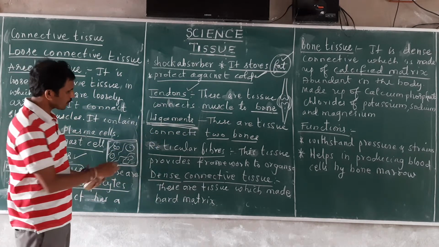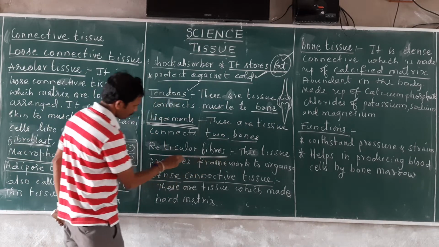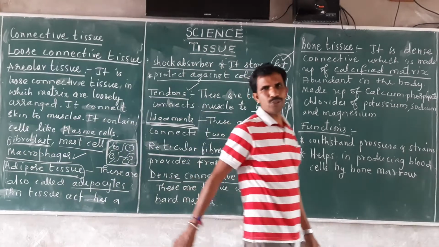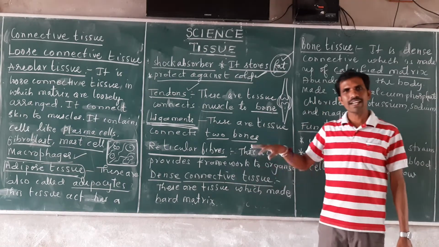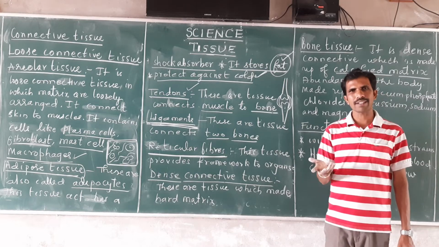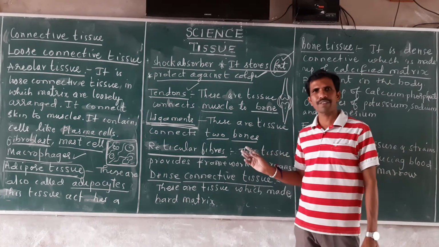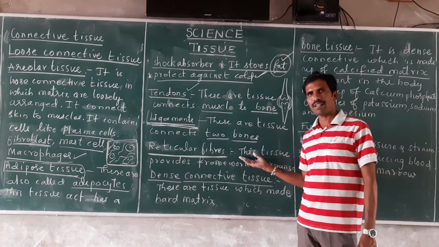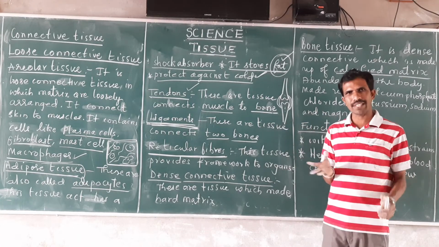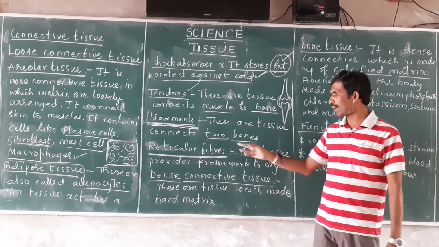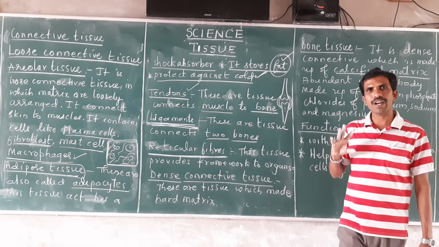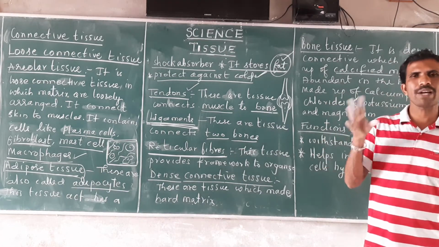Then next, loose connective tissues: reticular fibers. These are the tissues present inside the soft organs of the body, like kidney, heart, or bone marrow. The soft organs will have a definite shape also. That shape is provided by reticular fibers. Reticular fibers provide a framework to the organ wherever they are present.